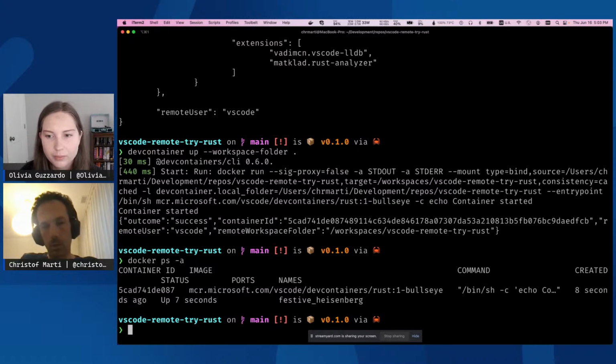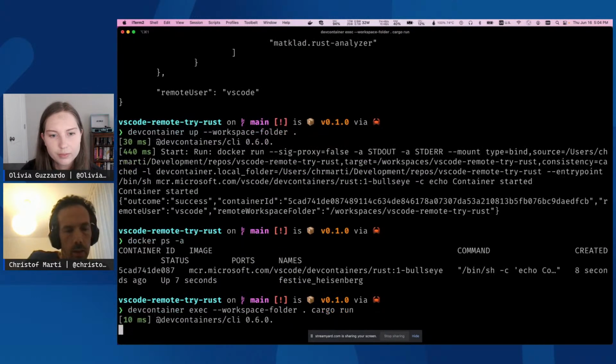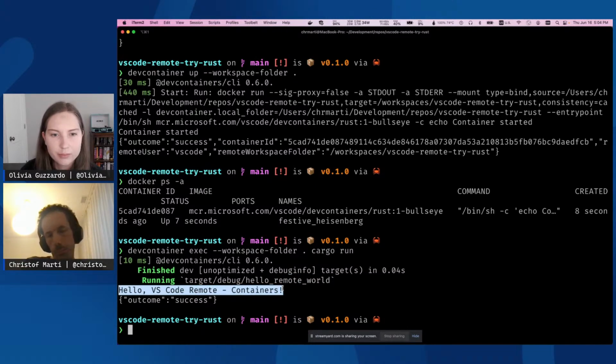Now there are a few things that you can do with the dev container. One thing is you can run arbitrary commands. For example, I'm going to show you how I can run cargo, one of the Rust tools that's installed inside the dev container. I'll just execute that, and that's now run inside the dev container, so there's no need for me to install cargo locally. And you see the hello world sample being run here.